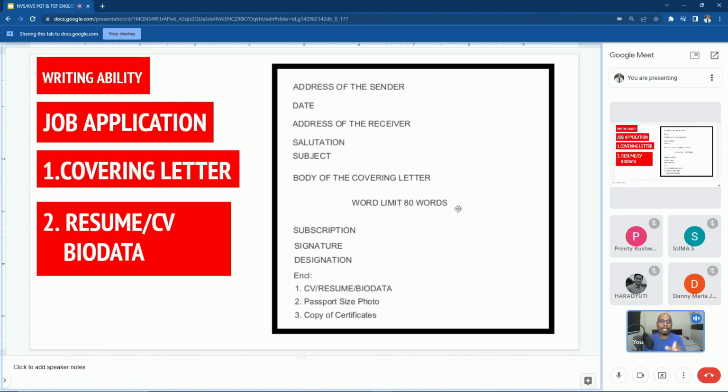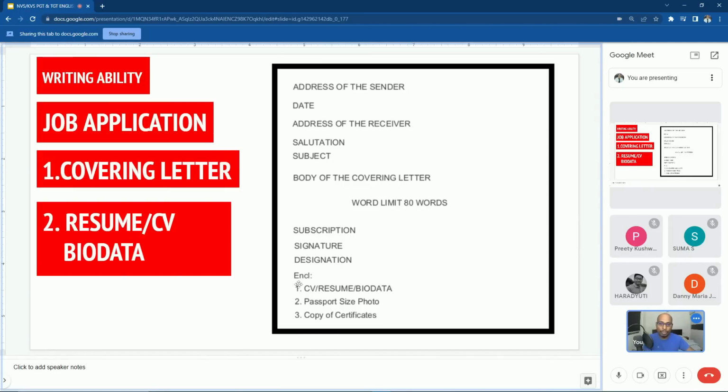Covering letter format is official letter format only. Only thing is we need to add enclosures. Enclosures means whatever you are going to add along with the covering letter. Generally we add these enclosures: CV, curriculum vitae, British English; resume, American English; and biodata, Indian English. Then if they ask you to add a passport size photograph, we will attach it. And if they ask for copies of certificates, then we'll enclose the copies of certificates.